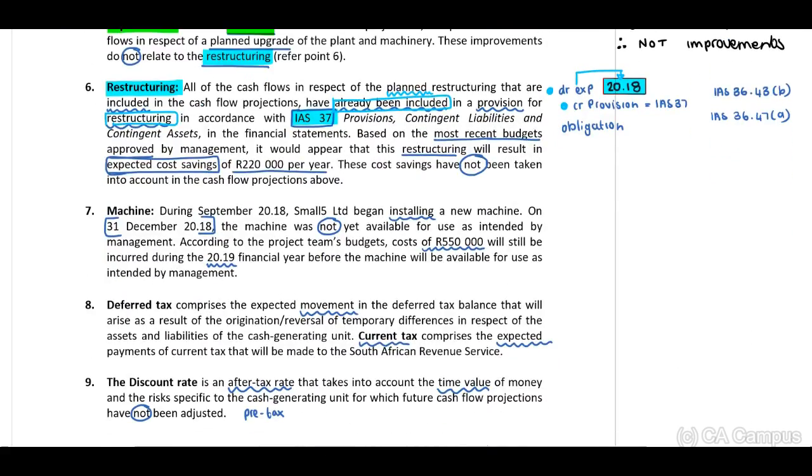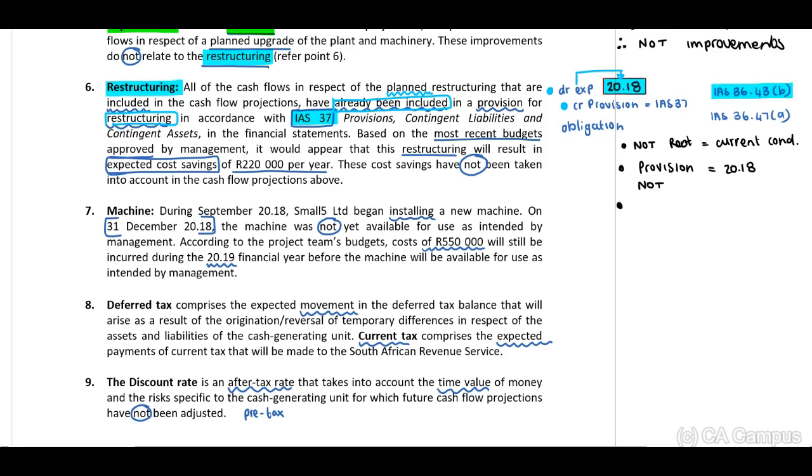Therefore, first thing, which you know, your normal knowledge, guys, you know that we cannot include our restructuring because we need to calculate this based on the current condition of the asset. But now they indicate to us in this scenario that they have already recognized the provision. And this provision is included the expense in 20.18. Therefore, this is incorrect. We cannot do this. Okay, guys? You can refer to paragraph 43b in terms of this.